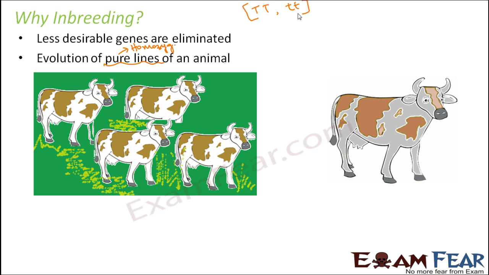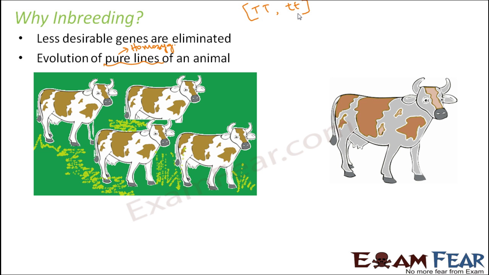Now when you talk about inbreeding, you actually see that selection occurs at each step, because every time whichever gene is desirable is taken into consideration, and the less desirable genes are gradually eliminated. So selection happens at each step of the process. With this you can see that in inbreeding, we only breed closely related animals which belong to the same breed.